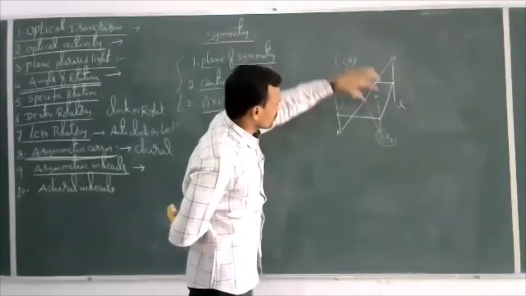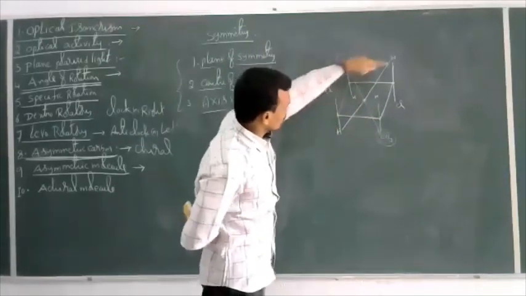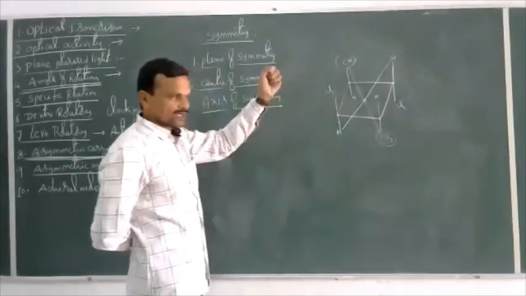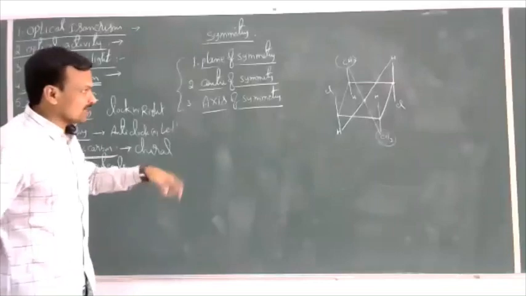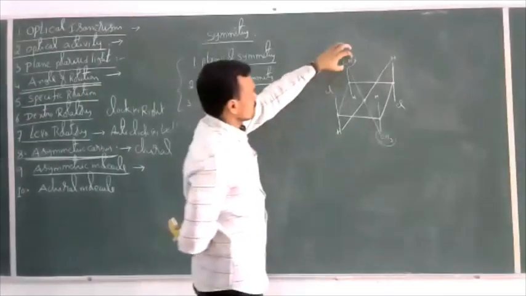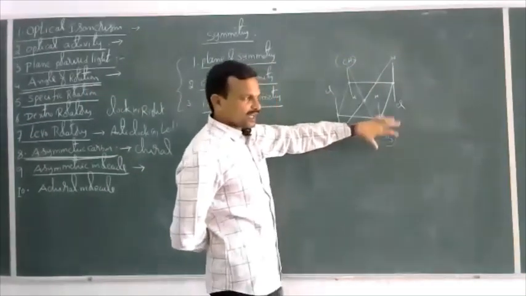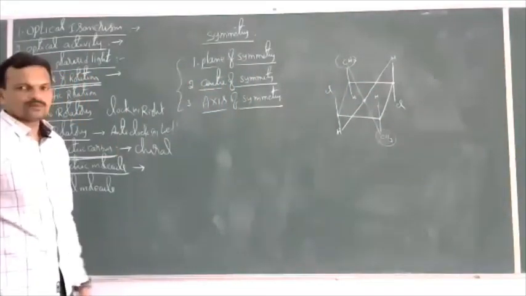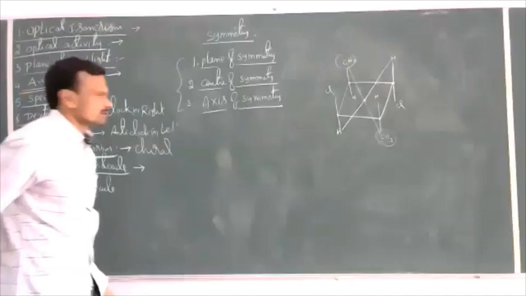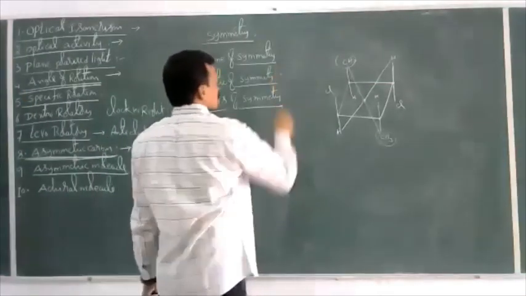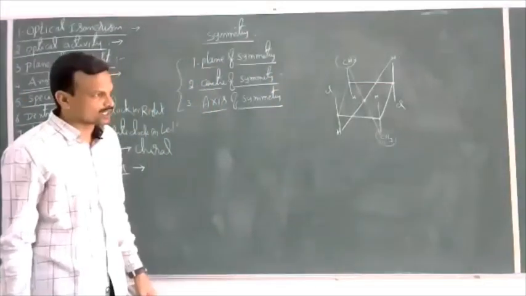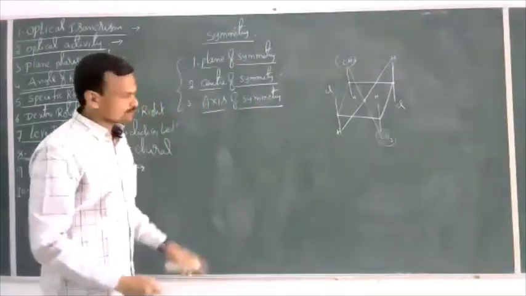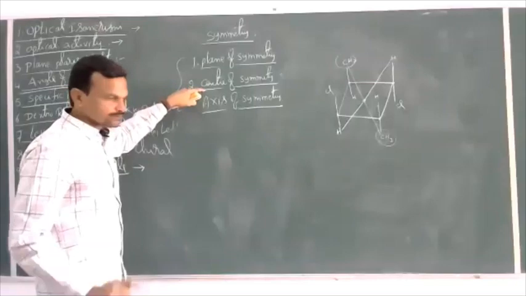Then this will nullify this. This will nullify this. This will nullify this. That means the net rotation will be 0. So equal and opposite positions are there, and the net effect will be 0. Now this is called a center of symmetry. So the molecule should not possess a center of symmetry. With respect to the center, the molecule should not contain two equal parts in opposite directions. That is called center of symmetry.